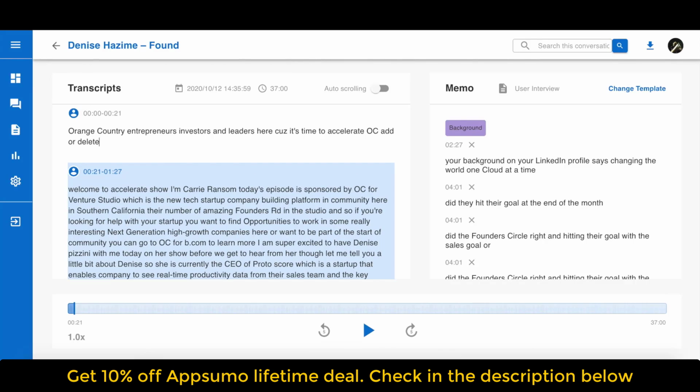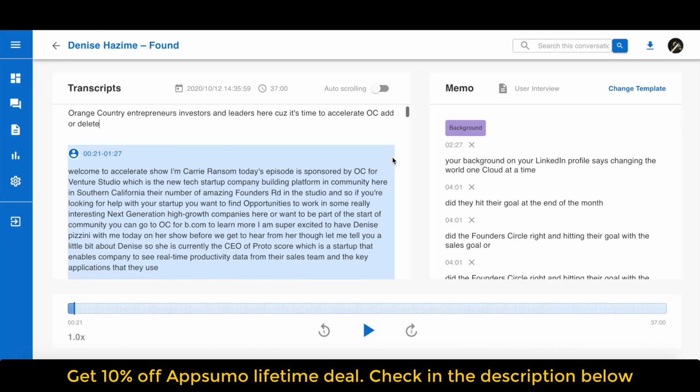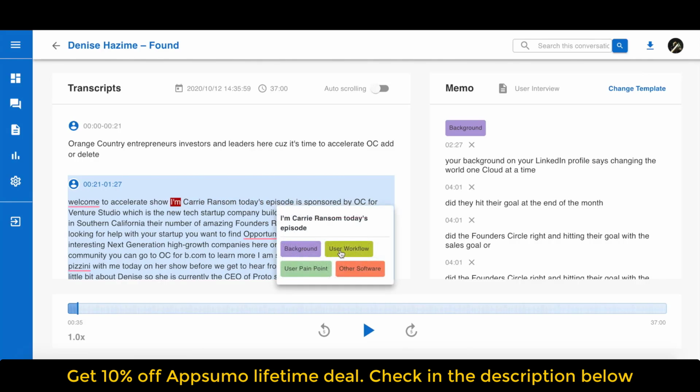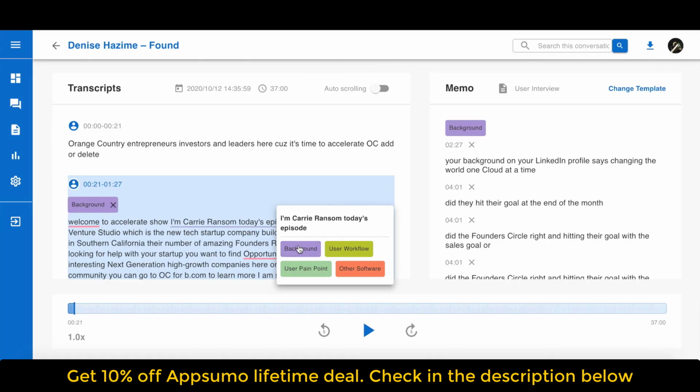Note that once you start editing anything, the player will automatically stop playing the conversation until you click the play button again. With the topics on the right side, you can select a sentence and right-click to assign the sentence to a topic. Now you can see the exact quote tagged by this topic in the memo column.